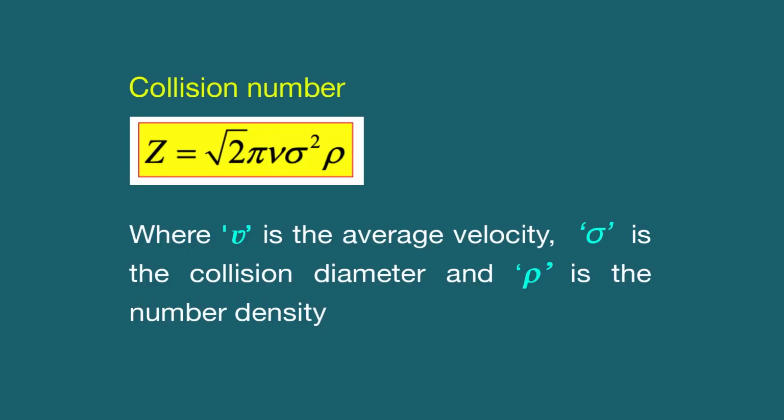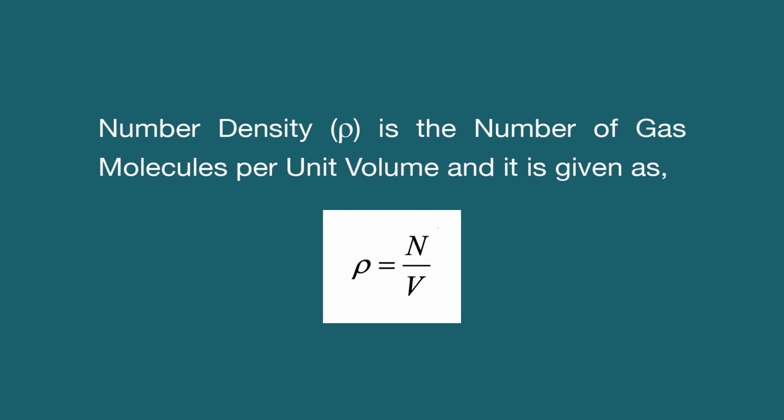From kinetic theory considerations, the collision number for a given gas is given by Z equal to root 2 pi V sigma square rho, where V is the average velocity, sigma is the collision diameter, and rho is the number density. Number density rho is the number of gas molecules per unit volume, and it is given as rho is equal to N by V.